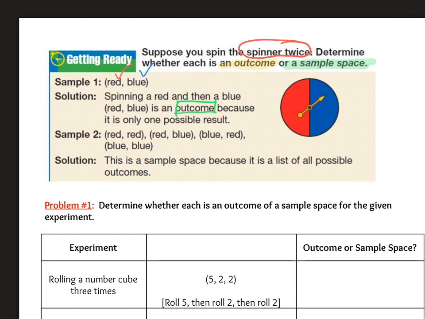If I make a list and say, well, I could get red and then red, I could get red and then blue, I could get blue and then red, or I could get blue and then blue, we would call this a sample space, because it is the list of everything that could possibly happen when you spin this spinner twice.